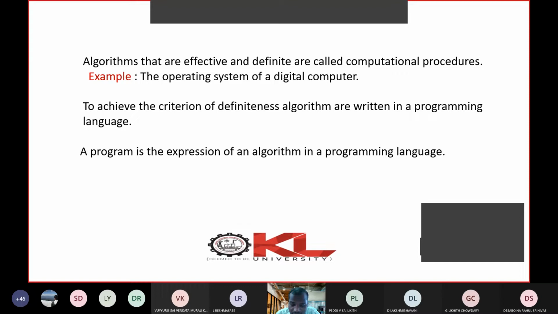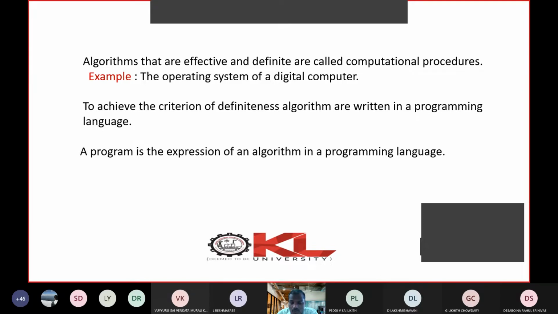So the operating system is running in the background. It is not following the finiteness condition, but the instructions of the OS are effective and definite. Anyhow, such procedures are called computational procedures.